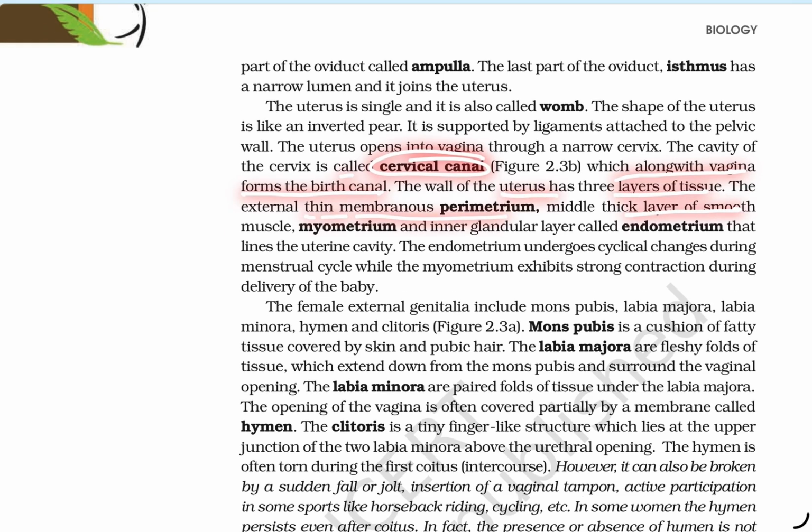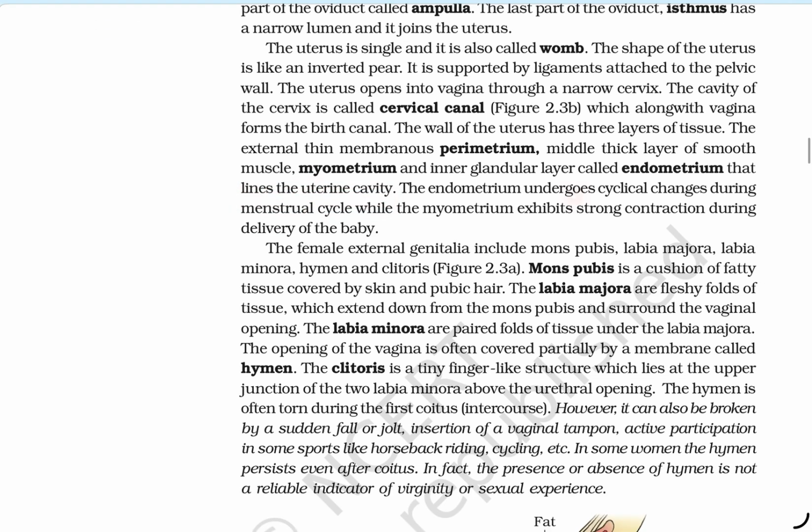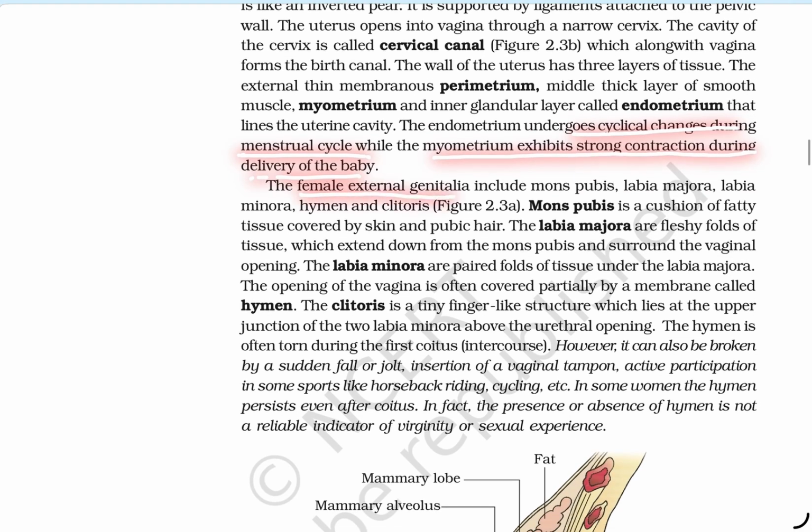The outer is the perimetrium, a thick smooth muscle layer is the myometrium, and the inner glandular layer of cells is called the endometrium, and this lines the uterine cavity. The endometrium undergoes cyclic changes during the menstrual cycle, while the myometrium exhibits strong contractions during delivery of the baby.